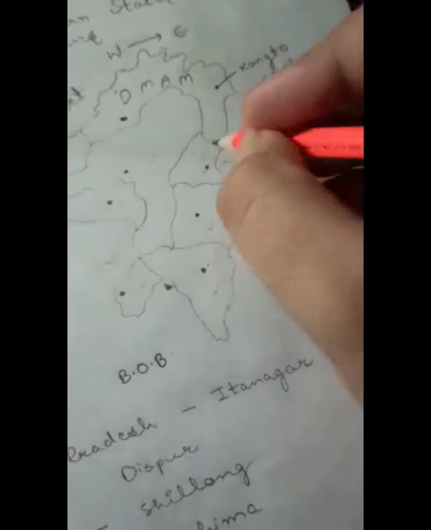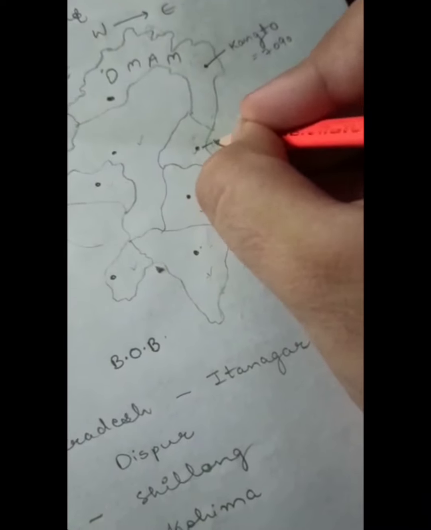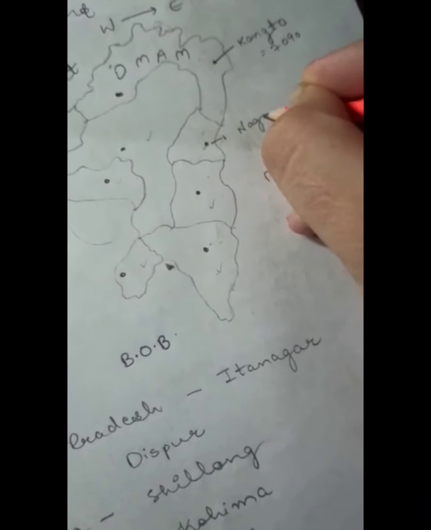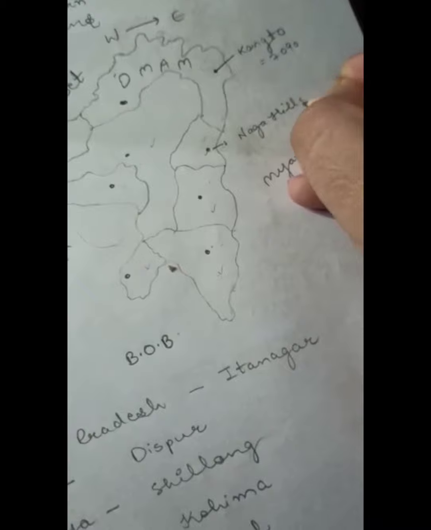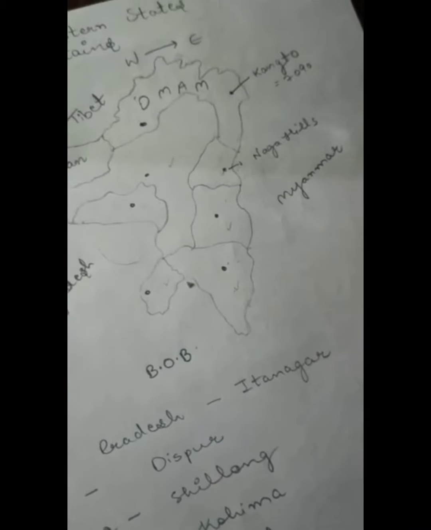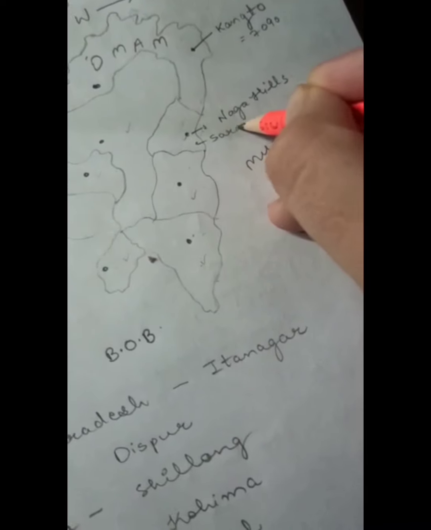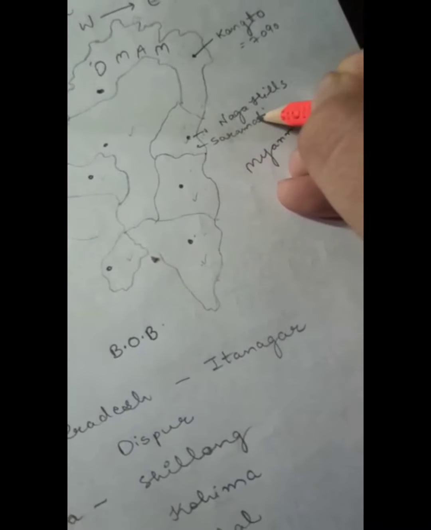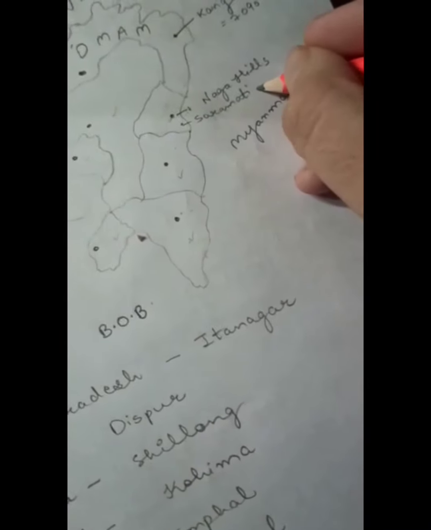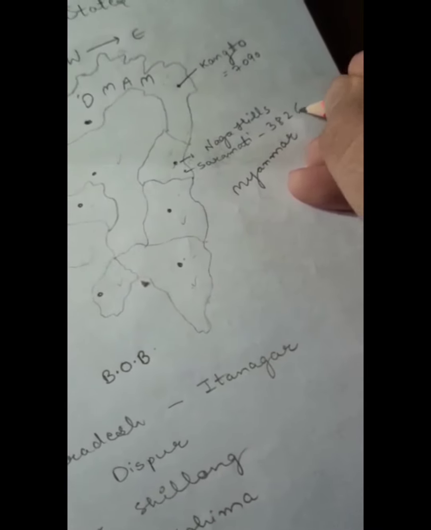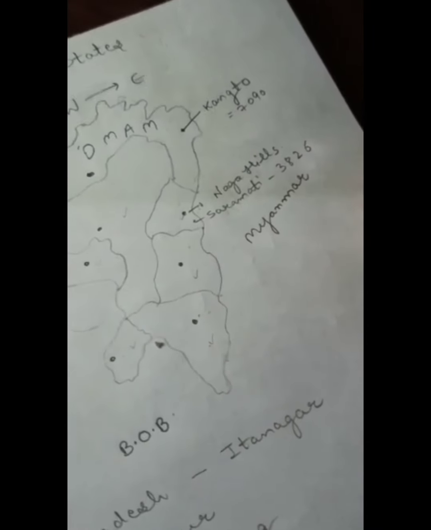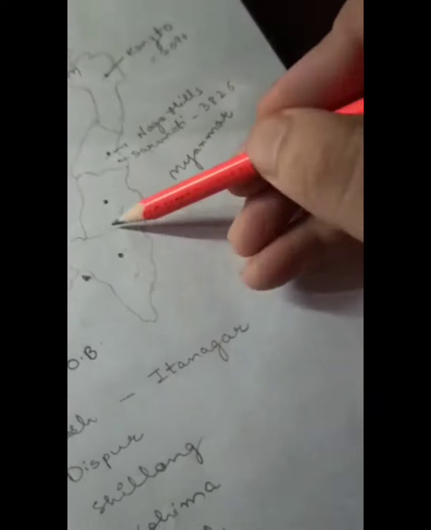In Nagaland we see here is only one hill, that is Naga Hills. And when we talk about the highest peak of Nagaland, that is Saramati, and it is around 3826.